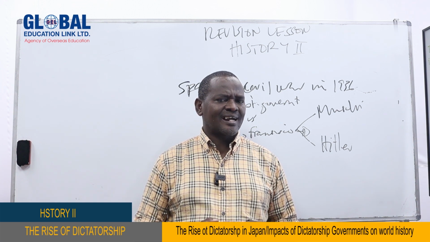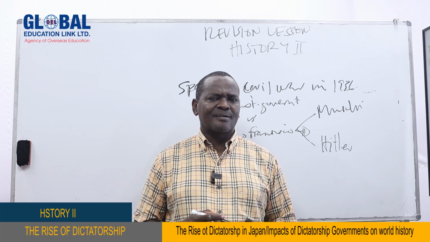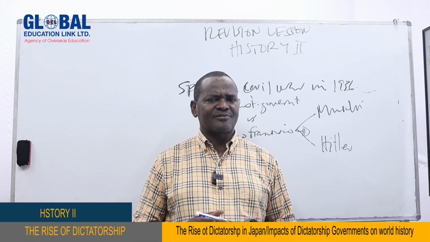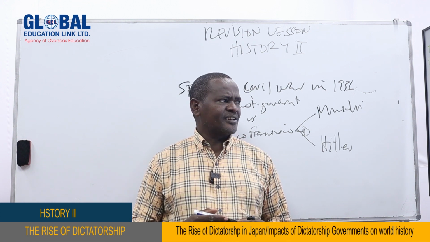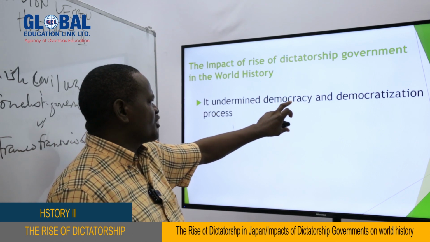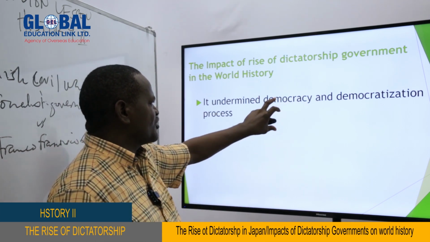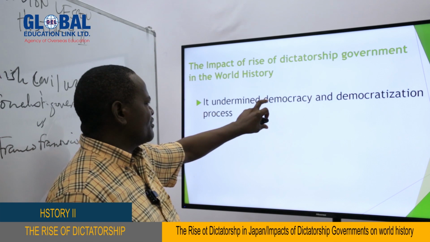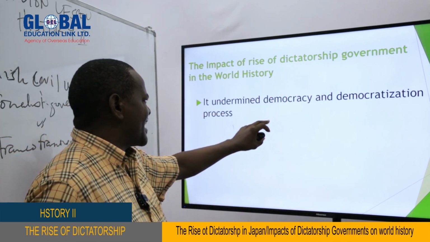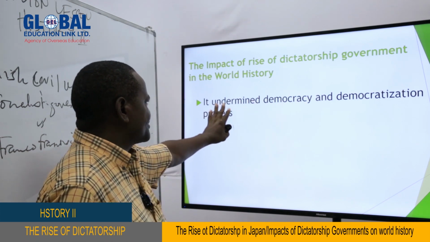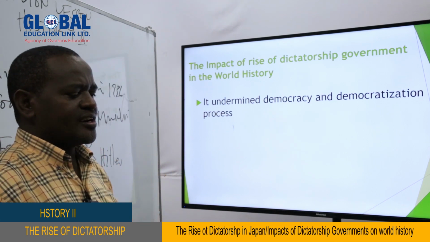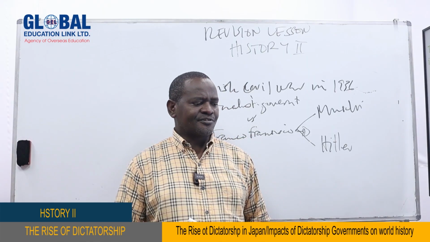First, if you look at Germany, Italy, and Japan themselves, there was no democracy. People were not given the right to freedom of expression. There was no freedom of movement. There was no freedom of association. There was no freedom of media and expression, and so on, because of dictatorship. So it undermined democracy and the democratization process. That is what we can see.